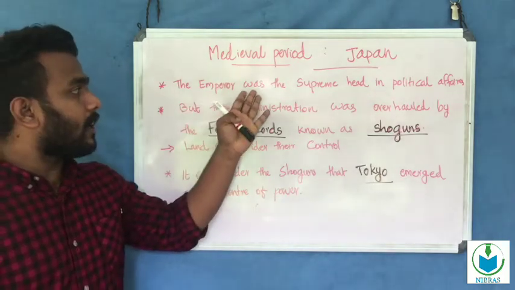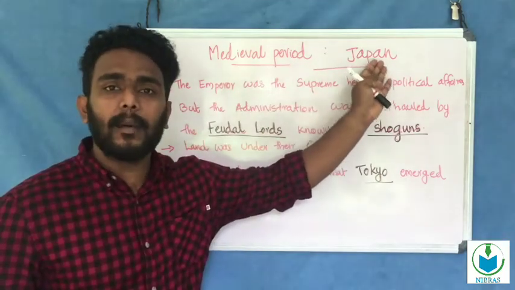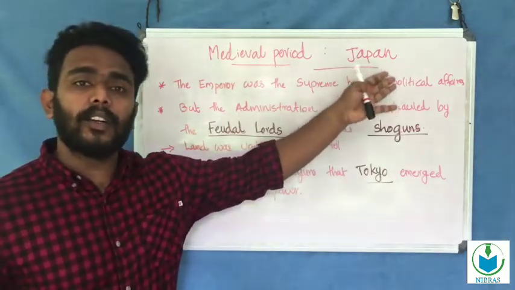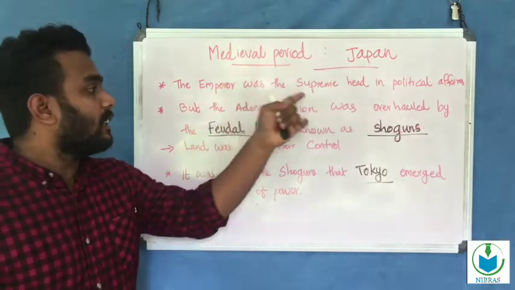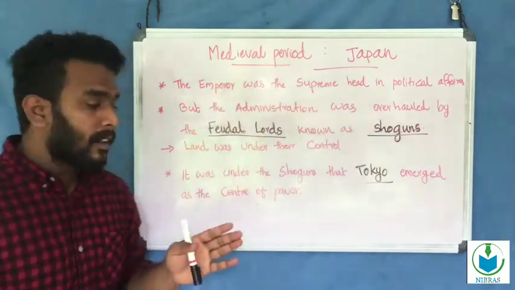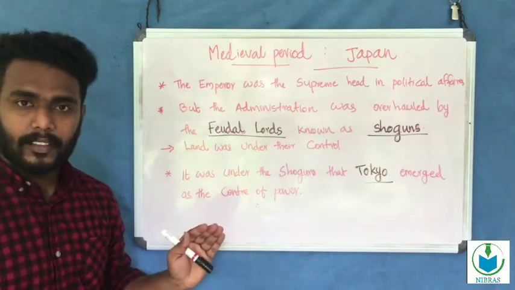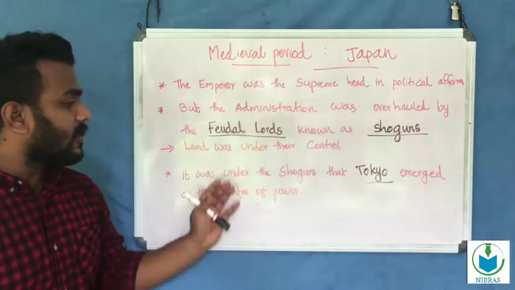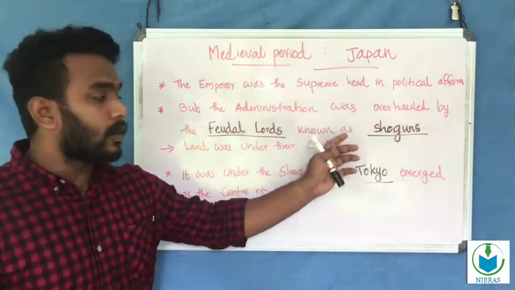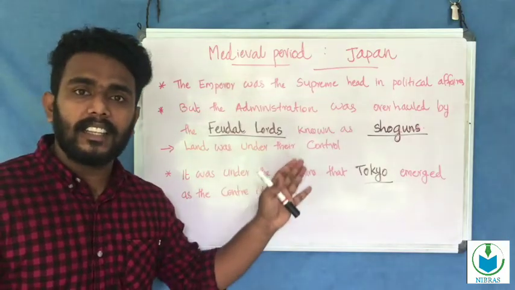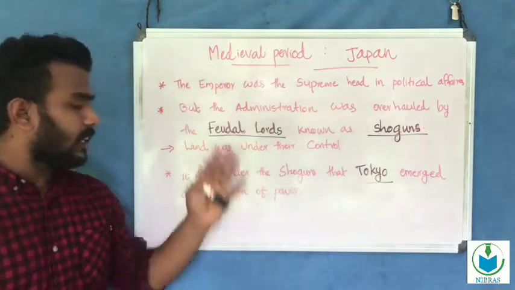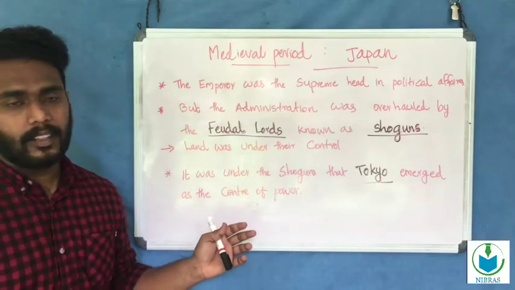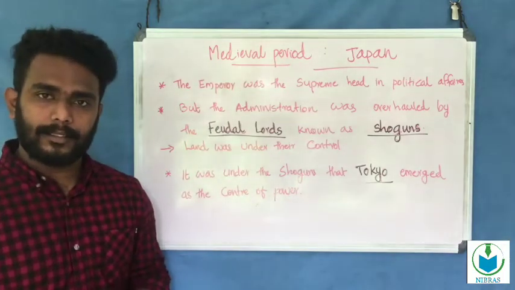The emperor was the supreme head in political affairs, but the administration was overruled by the feudal lords, known as shoguns, and all the land was under the shoguns' control. It was under the shogun that Tokyo emerged as the center of power in the medieval world. These are the features of Japan.